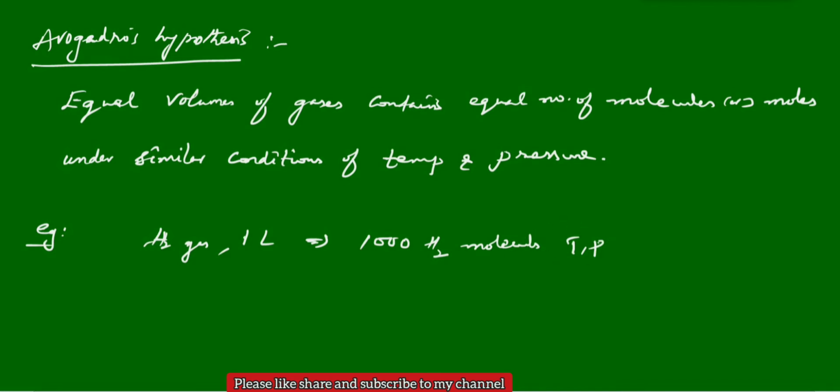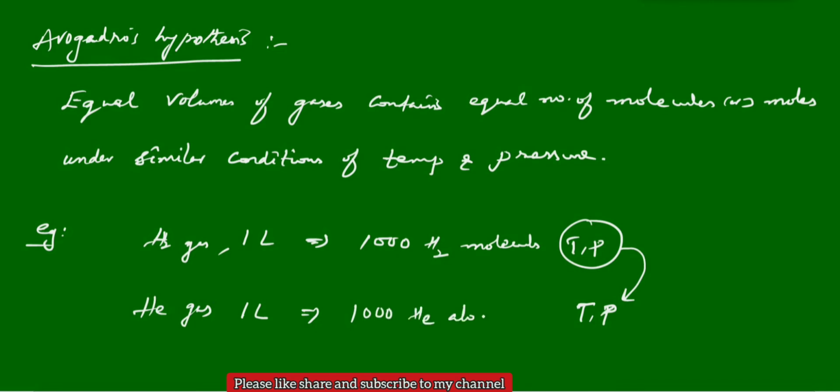If we take any other gas, for example helium, again let us take the same 1 liter and same temperature and pressure. Whatever the pressure and temperature conditions in case of hydrogen, that is the same in case of helium also. Then the total number of molecules, or here helium is a gaseous atom, may again be 1000 only. You can see 1000 helium atoms.